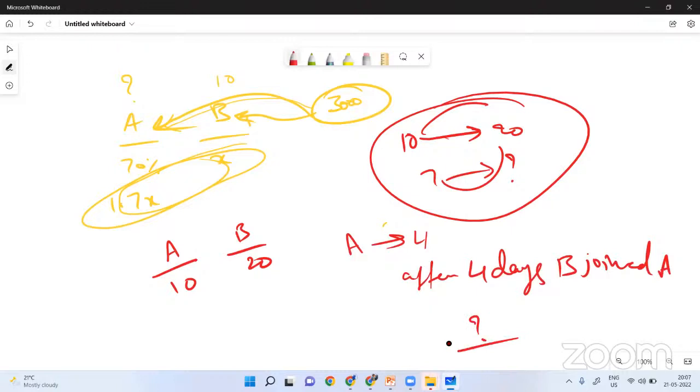So now it will not be 10 days, or maybe 7 days, I'm not sure. It will not be 10 days. A alone can finish in 10 days, but with the help of B, but not from the beginning. After 4 days, B joined. So in how many days can they finish the work? This kind of question you can find generally. Hope you got my point, right? These are the most commonly asked questions from time and work.